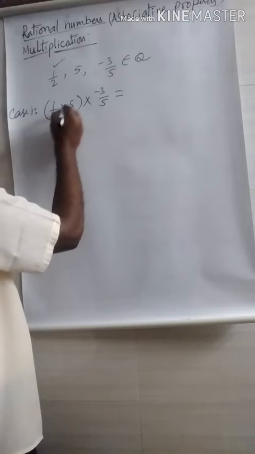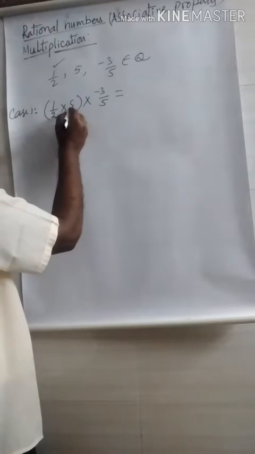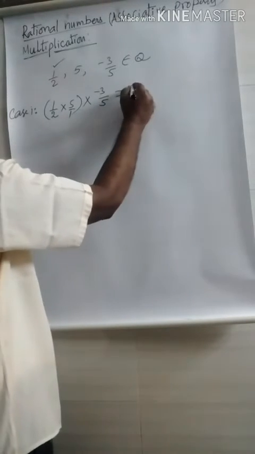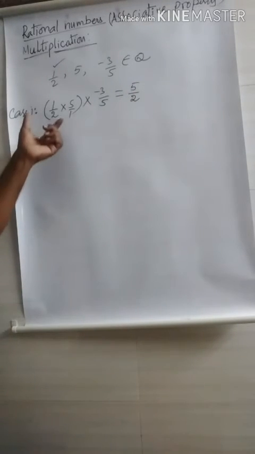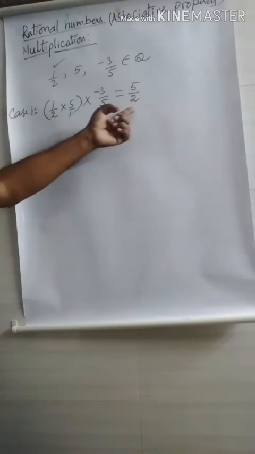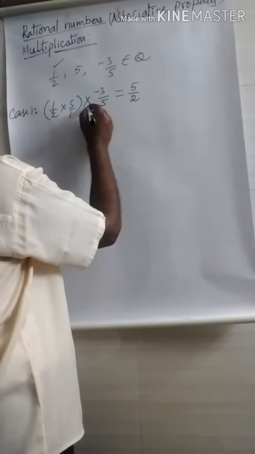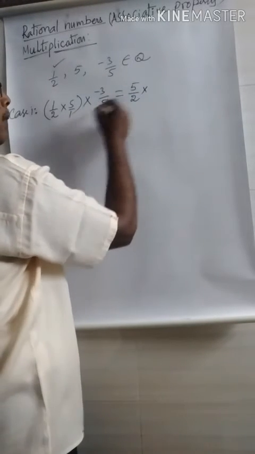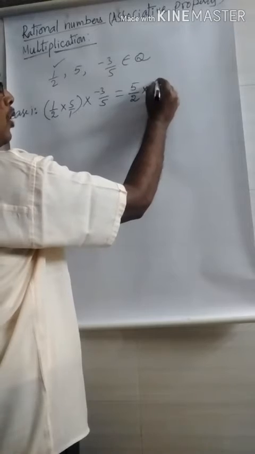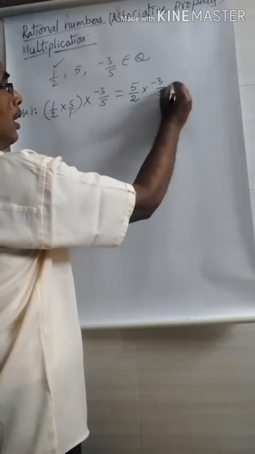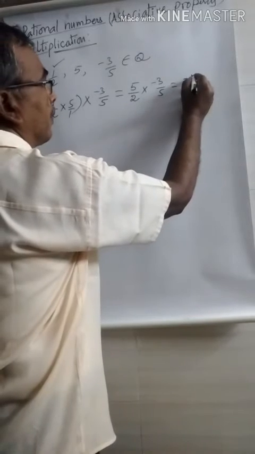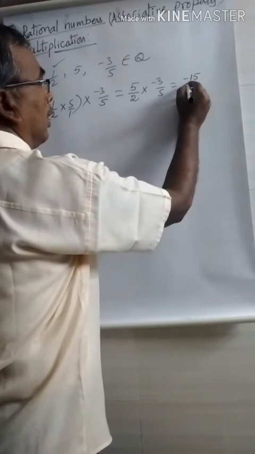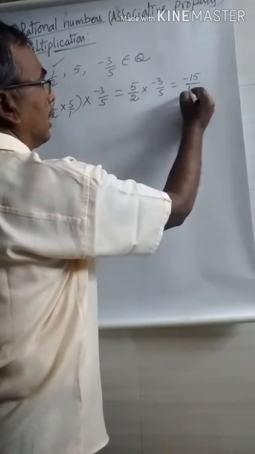1 by 2 into 5, that means 5 is 5 by 1. 1 into 5, 5. 2 into 1, 2. So we multiplied 1 by 2 and 5. What we get? 5 by 2. Then again there is a multiplication symbol here and you write minus 3 by 5. Now you multiply again. 3 into minus 5, minus 15 by 2 5s are 10.